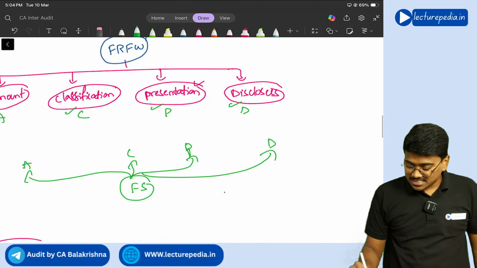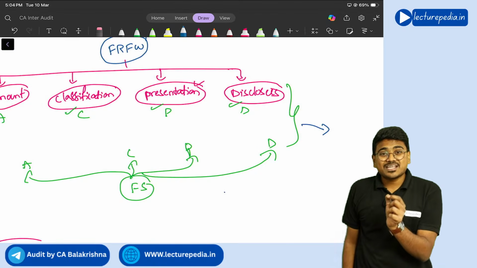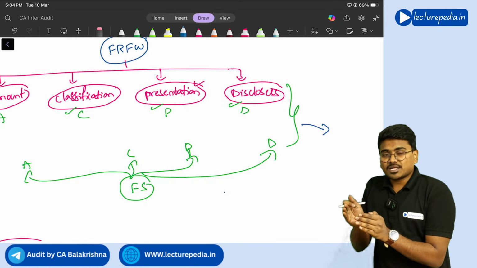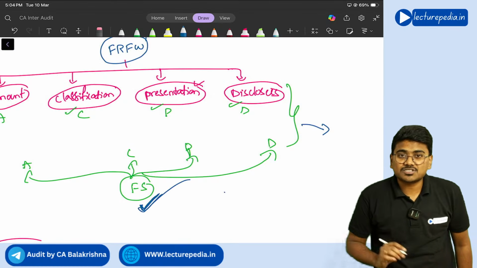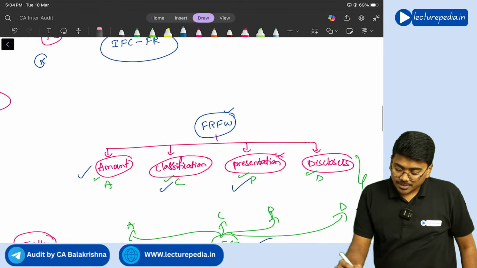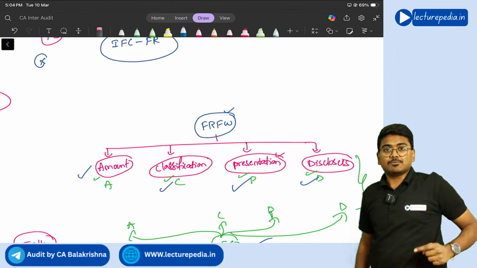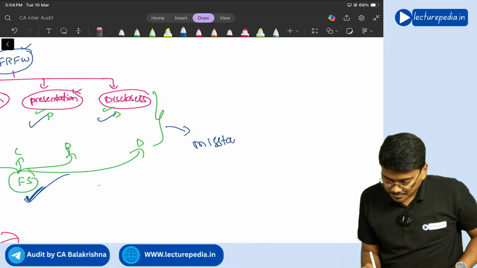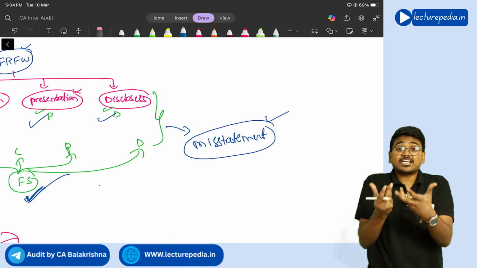Now this situation will be called a misstatement. Understanding? So if the amount, classification, presentation or disclosure that management has followed for preparation of financial statements is different from what the applicable financial reporting framework has prescribed, then you will call such a situation a misstatement. So I guess you understood what is meant by misstatement.